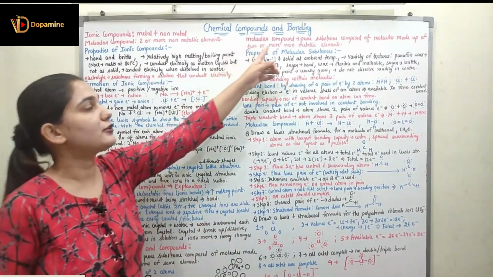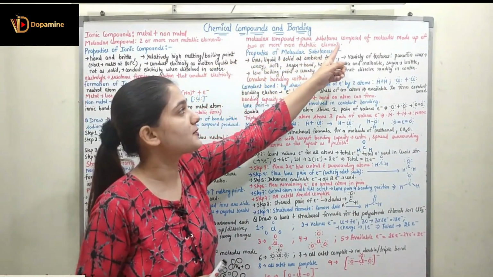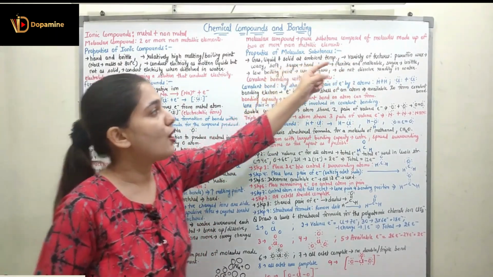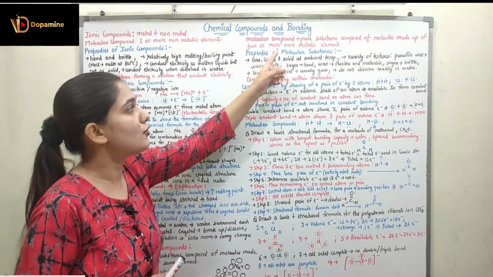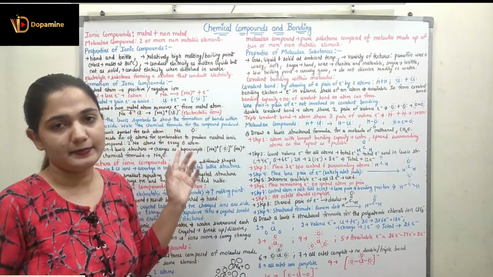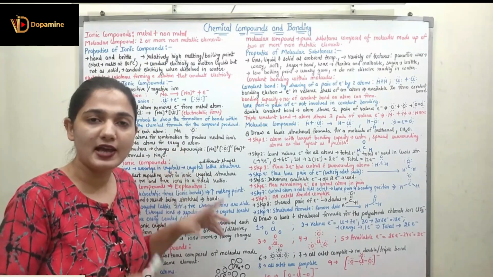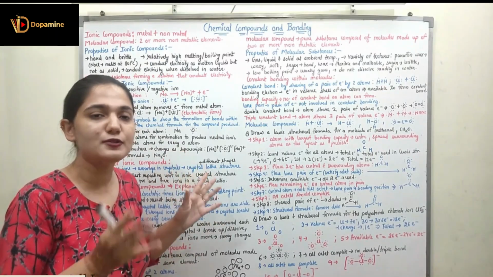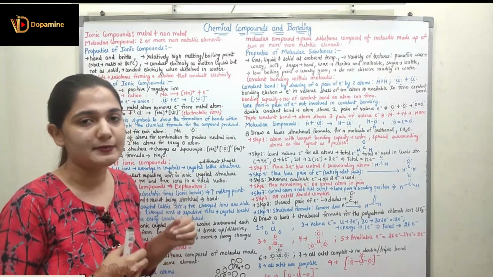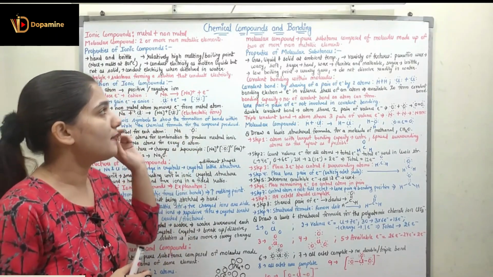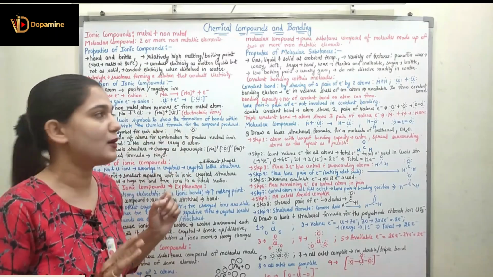Coming to the molecular compound, which we already discussed. They are pure substances composed of molecules made up of two or more non-metallic elements. Only with the combination of non-metallic elements can we form a molecular compound. We do not have any metallic elements in molecular compounds. Coming to the properties of the molecular compounds now.